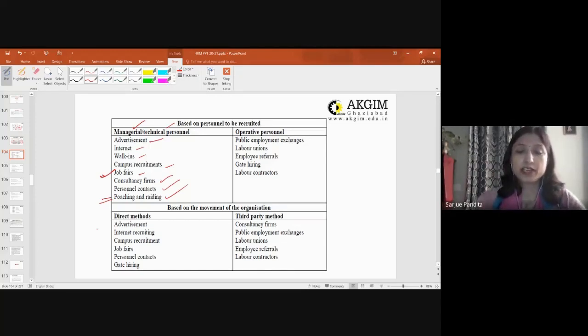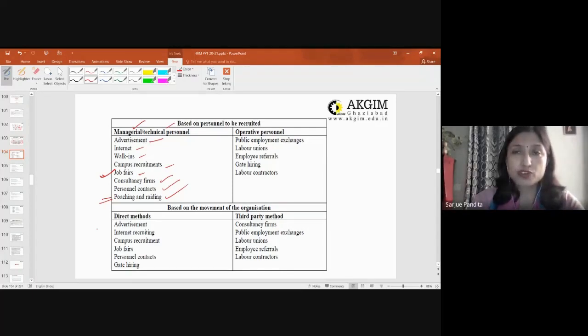So in order to minimize this unethical practice of poaching and raiding in recruitment, companies go for a memorandum of understanding. For example, Ranbaxy and Dr. Reddy's, two pharma companies, had a memorandum of understanding that they will not poach each other's employees.